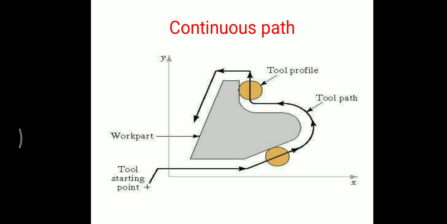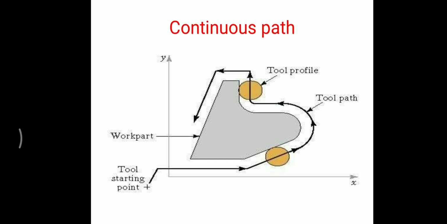Next, continuous path system. Continuous path refers to the system which is capable of continuous simultaneous control of two or more axes. In continuous path machines, the tool performs the process while the work table is moving. Thus, it enables the system to generate angular surfaces, two-dimensional curves, or three-dimensional contours in the workpiece. This control mode is required in many milling and turning operations.